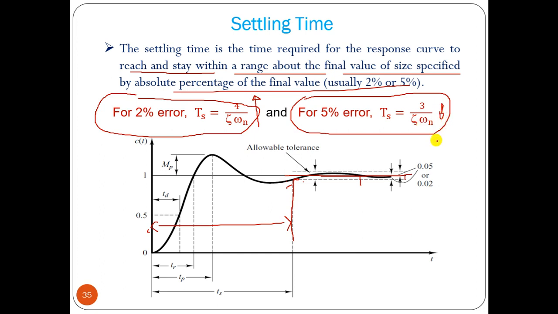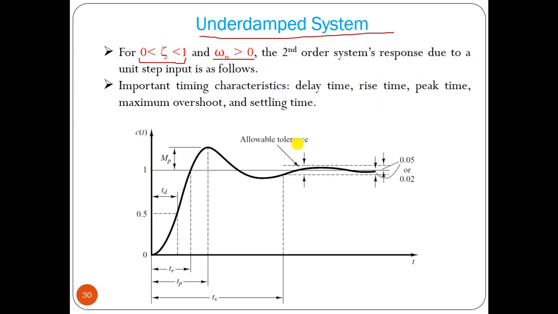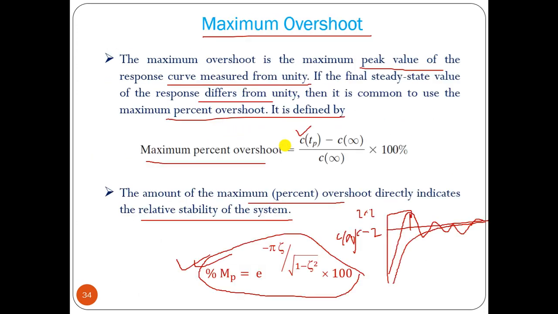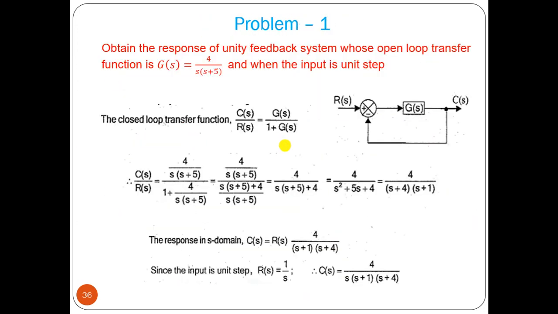So to reach 2 percent error it will take much more time than 5 percent error. These are the formulas we use to solve problems and find these parameters: delay time, rise time, peak time, maximum overshoot, and settling time.